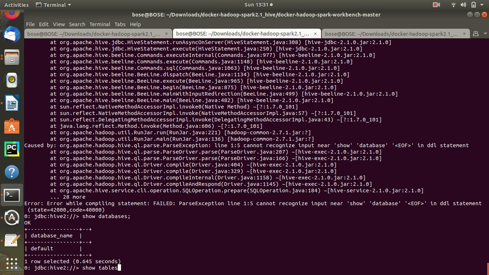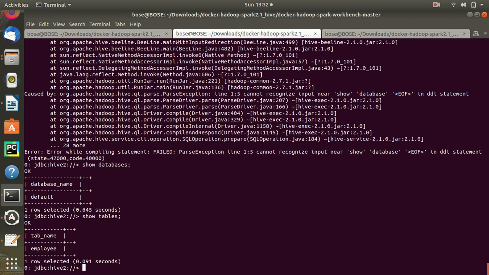A database is nothing but, you can think of it like a schema for Oracle users. It is the same, where all the group of tables and objects are stored inside it. Okay, so you can have multiple, you can create another database.